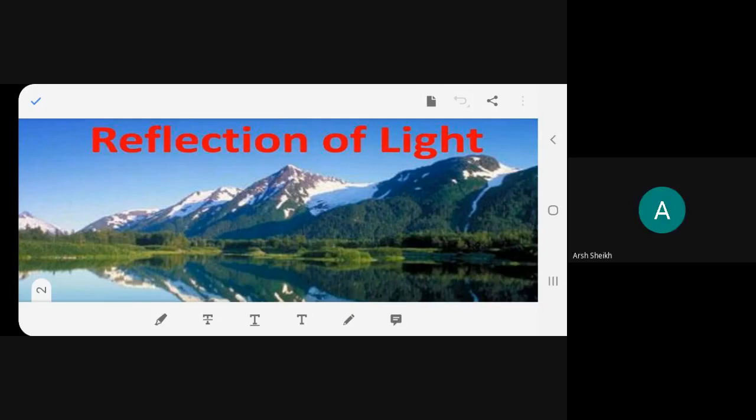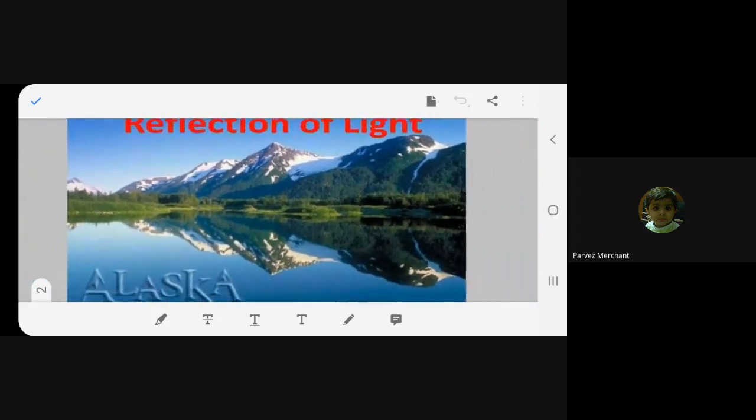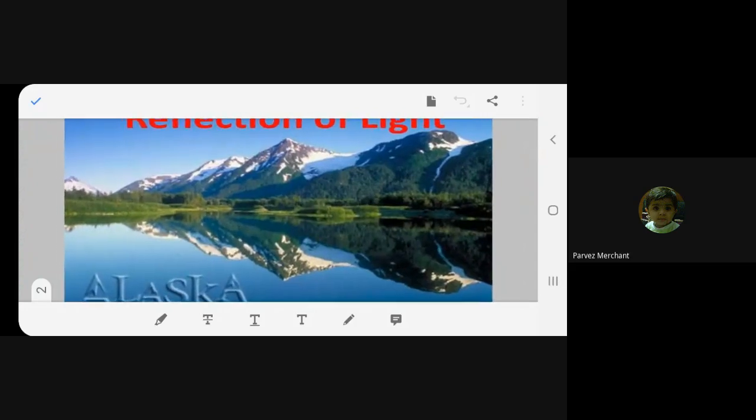Start with a new chapter that is light. Let's start with the reflection of light. What do you see over here? It's a reflection of light. Can you see this beautiful picture? Yes, ma'am. Reflection in water. Yes, a reflection of water. So beautiful. It looks like a glass, isn't it? Yes, ma'am. Looks like a glass.